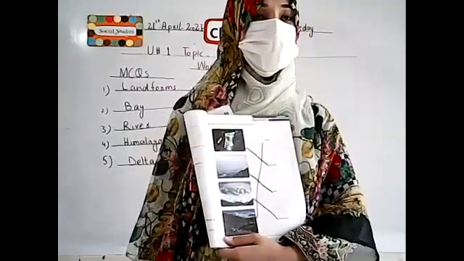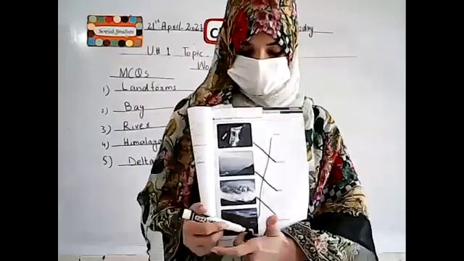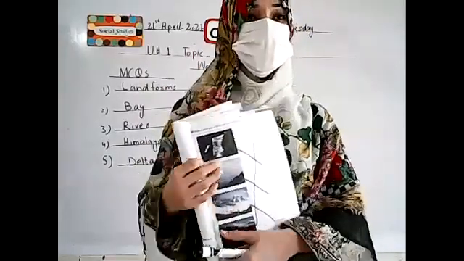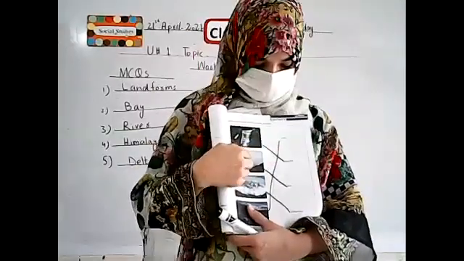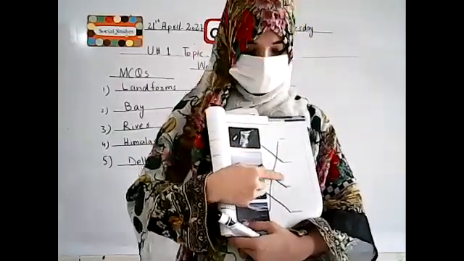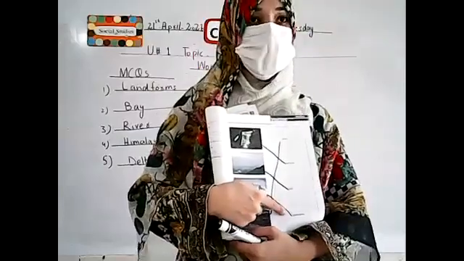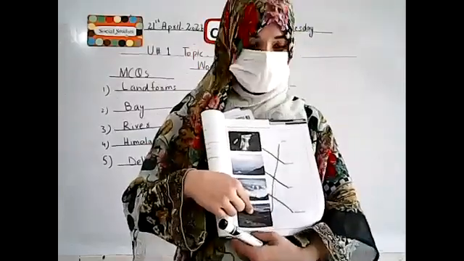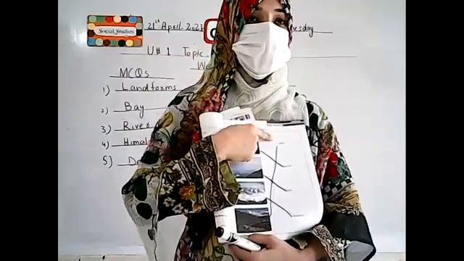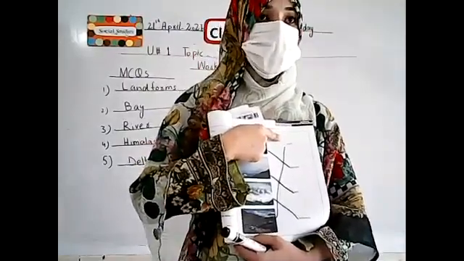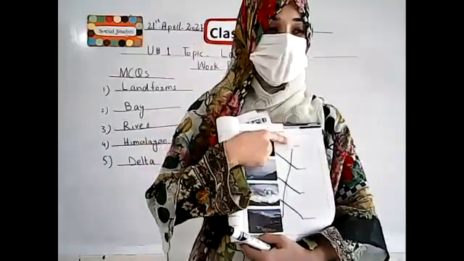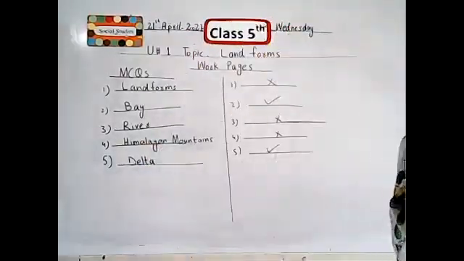Is it clear? Again I revise this column matching. First picture is waterfall. Second picture is hills. Third one is mountain. And the last one is valleys. Is it clear? I hope all the students matched the columns easily. It's very easy, students.